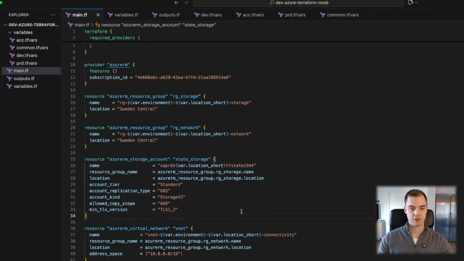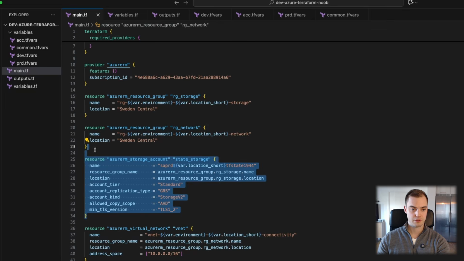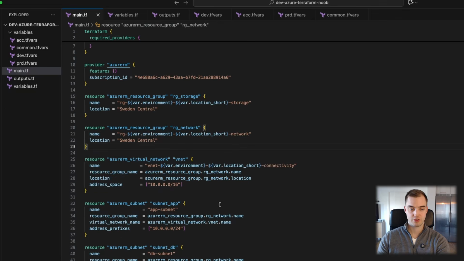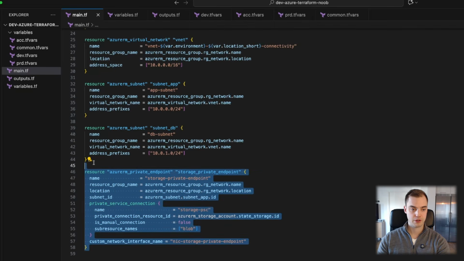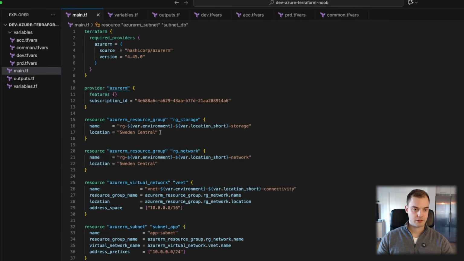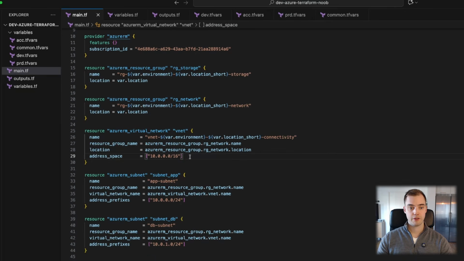And the next thing I'm actually going to do is, I told you we don't deal with state resources in Terraform, so I'm just going to remove this one to be fair. Same goes for the private endpoint. I don't need it since I don't have the storage account, so that just goes away. Then we have Sweden Central, so we want to make sure that we are using variables here as well, so we don't have to change this everywhere if we need to.